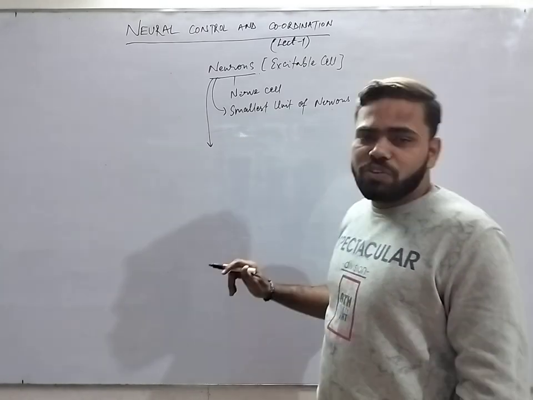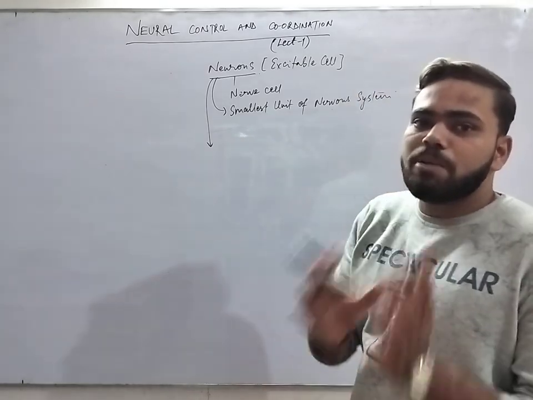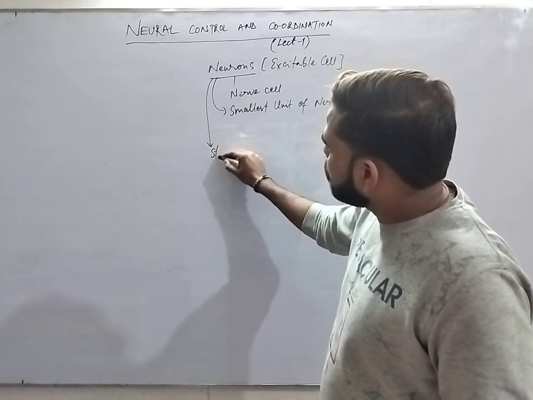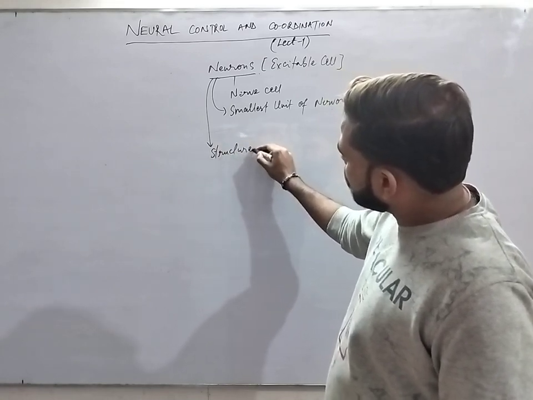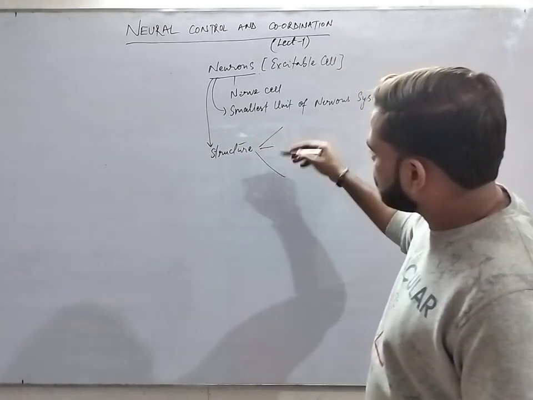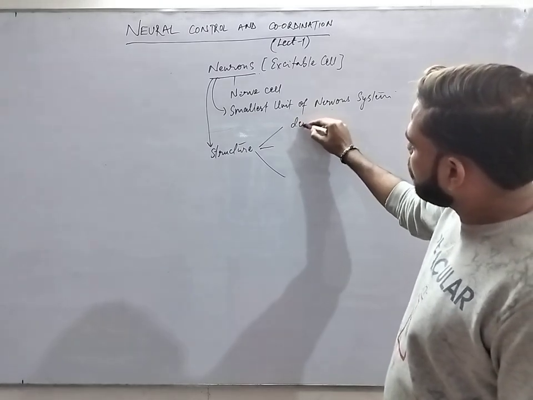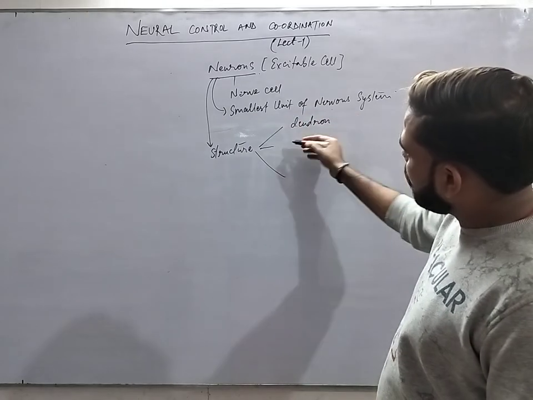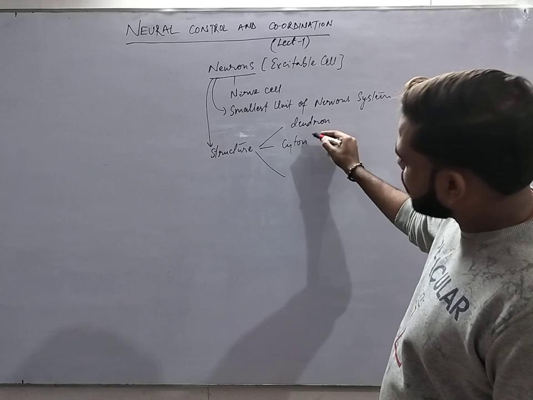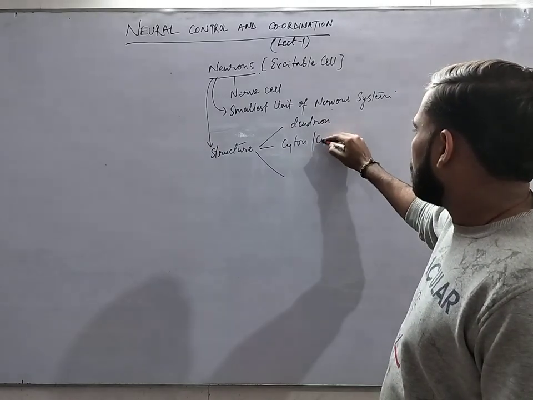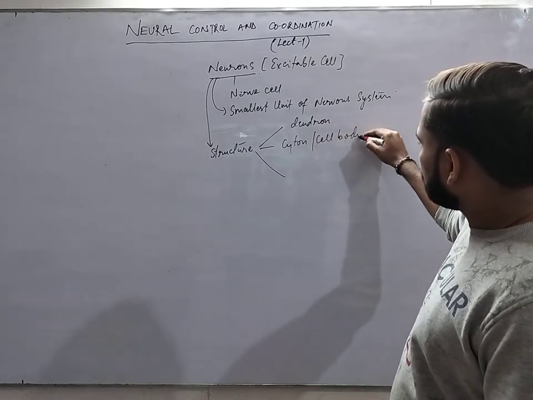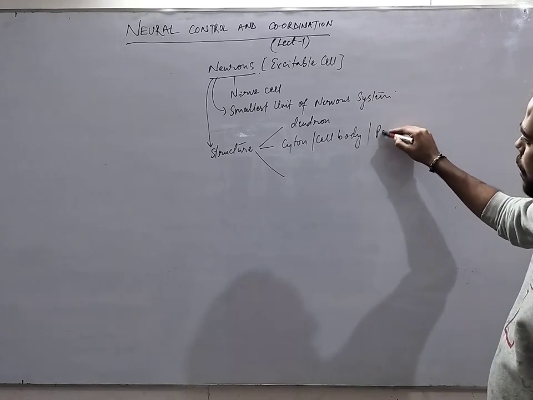The structure of neuron is divided into three parts. First, the dendron part. The middle one, the cyton part. The cyton part is also known as the cell body, or the perikaryon.